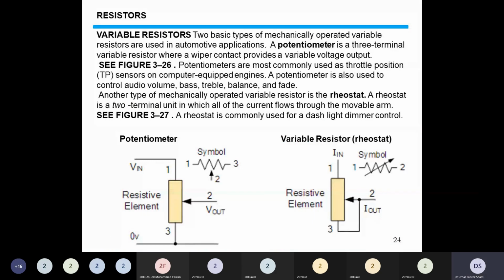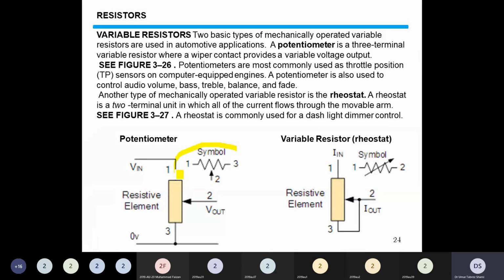Then comes variable resistance. Variable resistance, as the name suggests, is a resistance whose value can be changed. It has a different symbolic representation as shown in the diagram.